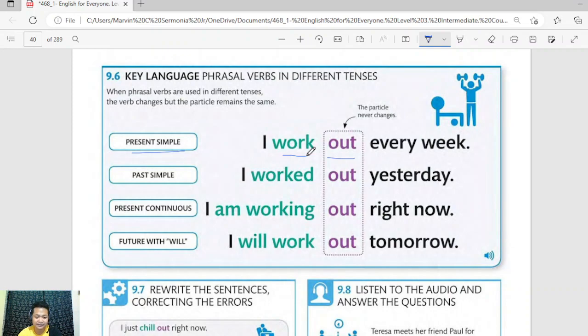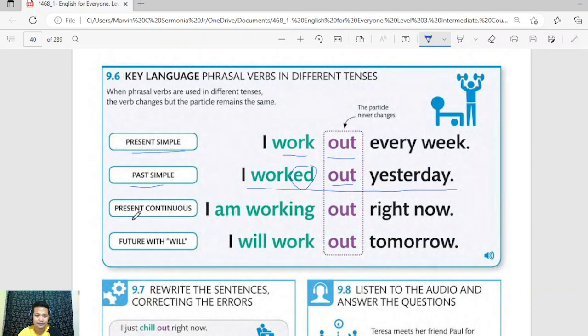It already happened, and the action was completed in the past. We have the past simple. I worked out yesterday. As you have noticed, we have added ed to the verb because it indicates that it is in the past tense. Again, the word out remains. No S, no ED, no other letter added to it because it must remain unchanged.